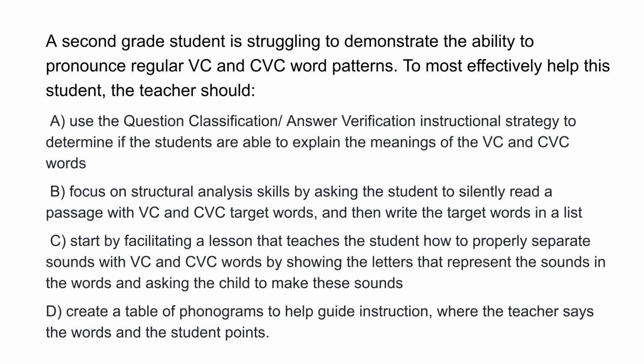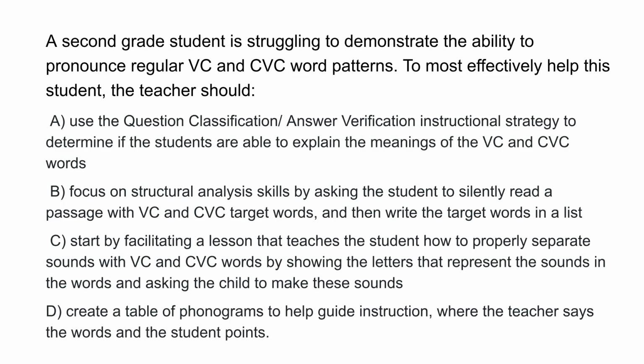Question 9. A second grade student is struggling to demonstrate the ability to pronounce regular VC and CVC word patterns. To most effectively help this student, the teacher should A. Use the question classification/answer verification instructional strategy to determine if the students are able to explain the meanings of the VC and CVC words.